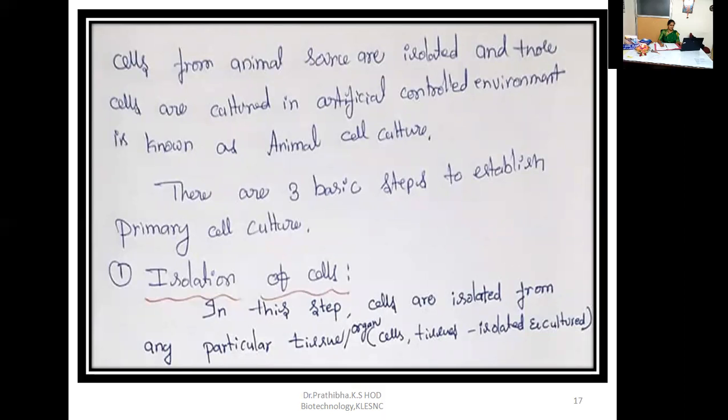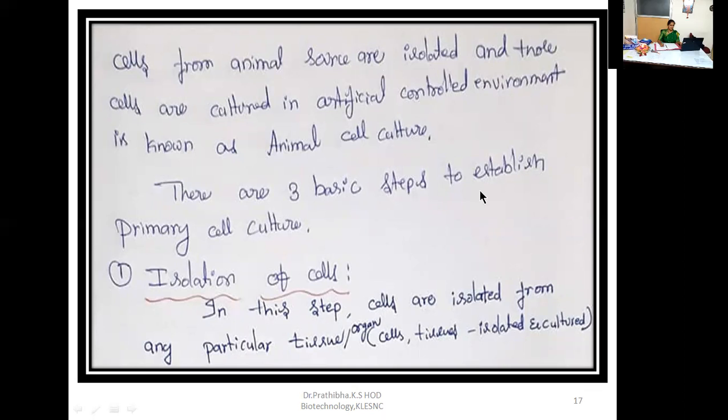Now let us go further into how to establish a primary cell culture. Before that, let us understand what is animal cell culture. In the previous slide we understood that cells from an animal source are isolated, and those cells are cultured in an artificial controlled environment, which is known as animal cell culture. Kindly make a note of this. Usually you may get this question for 1 mark, or even during viva.